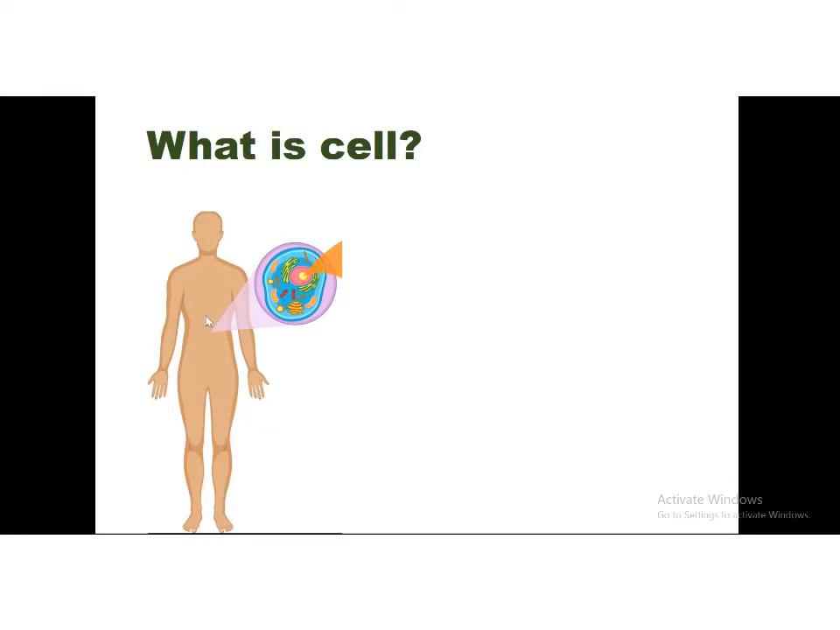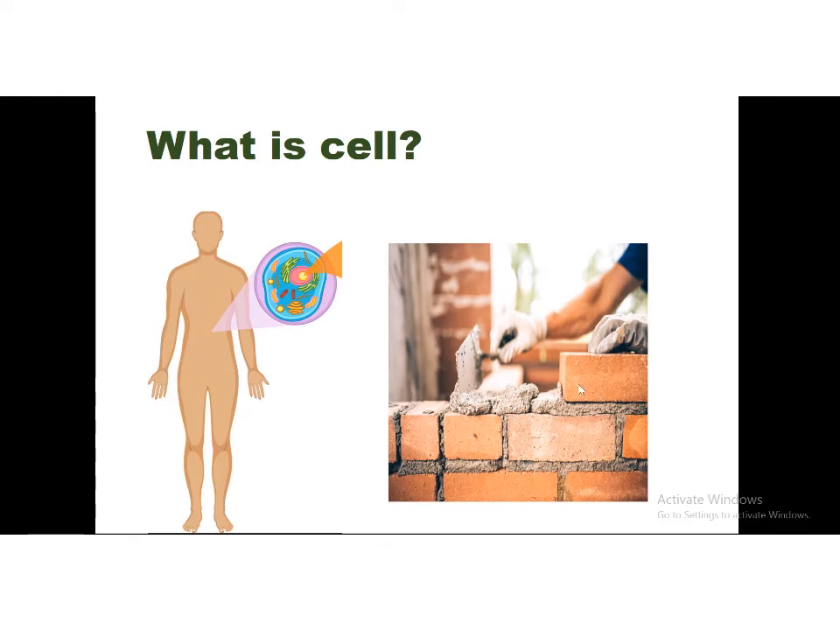Like us humans, our body is made up of billions of cells. Just like a brick wall is made out of bricks, the same thing happens in our body. Our body is made up of cells. So the cell is the basic structural and functional unit of life or the living body.